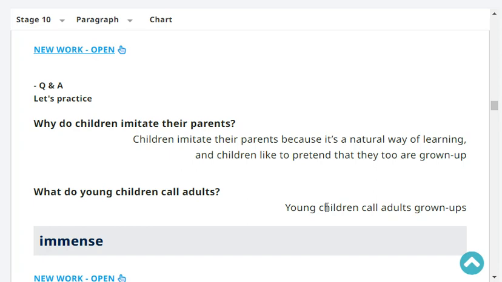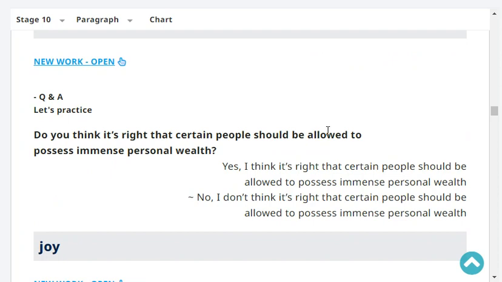Young children call adults grown-ups. Very good. Do you think it's right that certain people should be allowed to possess immense personal wealth?